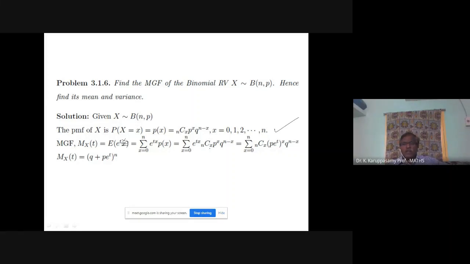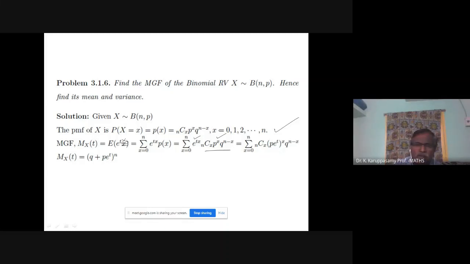Your probability is nCx p power x q power n minus x. I can combine the e power tx term and the p power x term by taking whole power x, p into e power t, whole power x: nCx (p e^t)^x q^(n minus x).